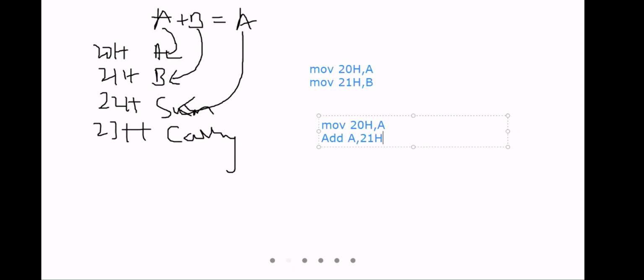However, this is wrong. I can't write add A, comma B. I can do it, but for this program, I'll write a different way. I'll not use B, because only for division and multiplication we'll be using A and B, but for addition you can use other things also.